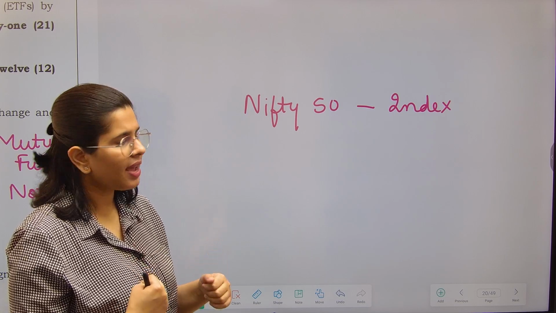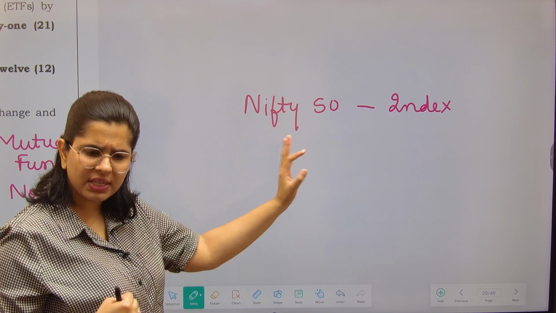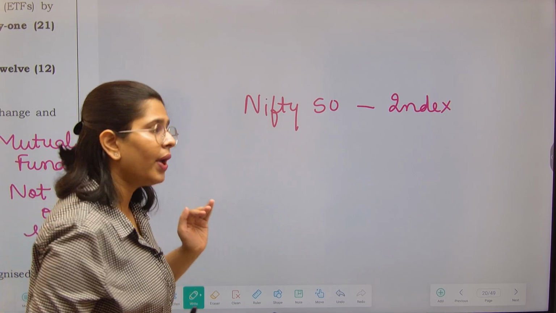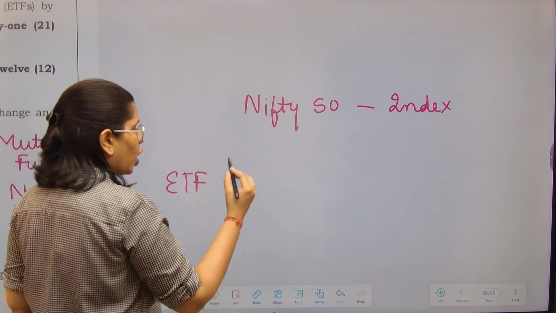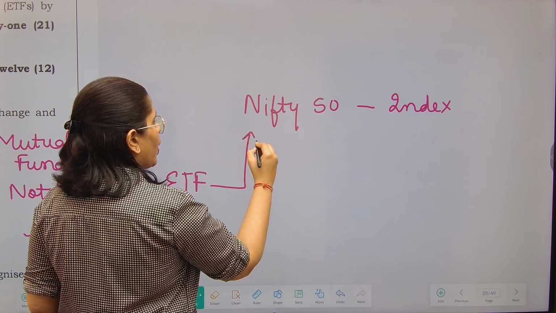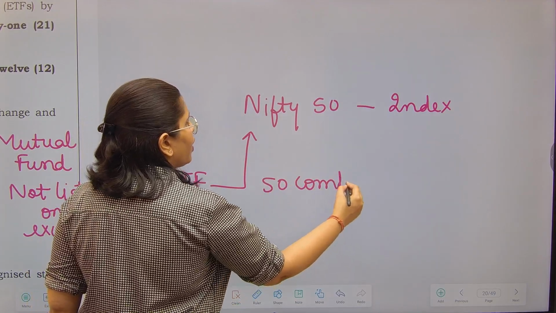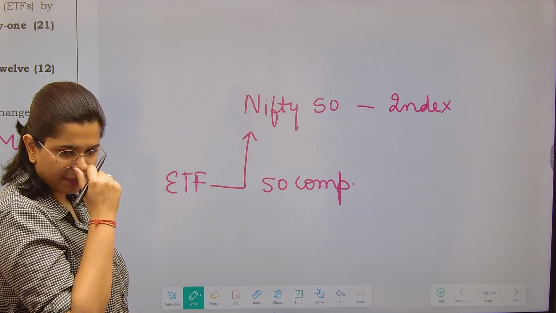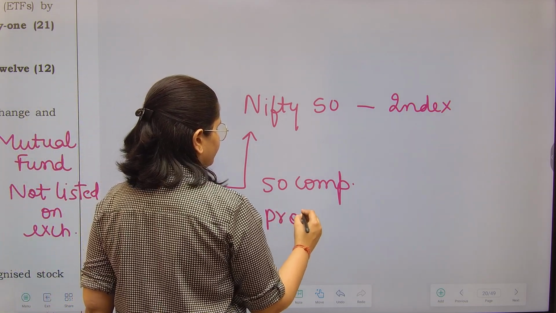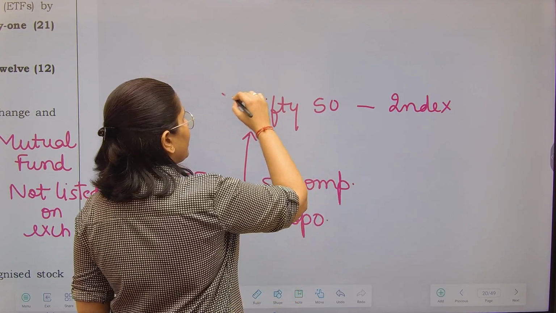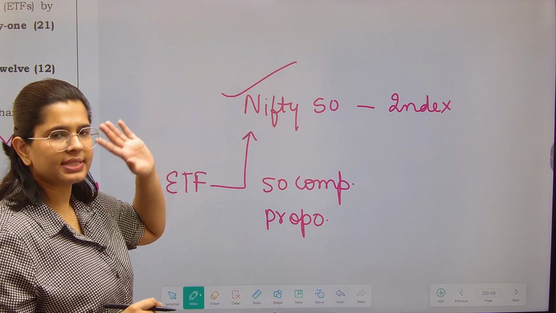I am an investor and I want to also invest in the securities of these 50 companies, right? So now here comes the ETF to my rescue. ETF says do not worry, we will invest in these 50 companies' securities only, as well as in the same proportion in which this index has been made.